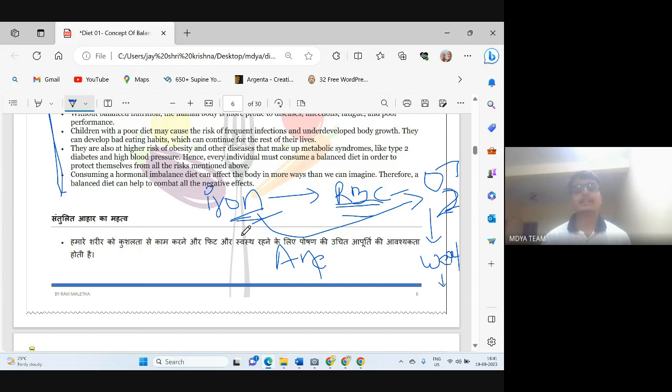Many people get heart attack because of this iron deficiency anemia only, because the heart is not getting a proper amount of oxygen. So you can see that even a small mineral is very much important in our body, and that's why a balanced diet is very much important. If any of the minerals is left behind, then the function of that mineral in our body will not be done, and there will definitely be some consequence. That's why this balanced diet is that much important.